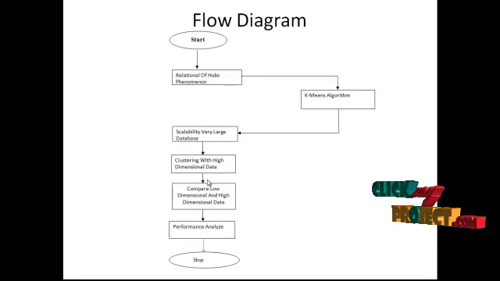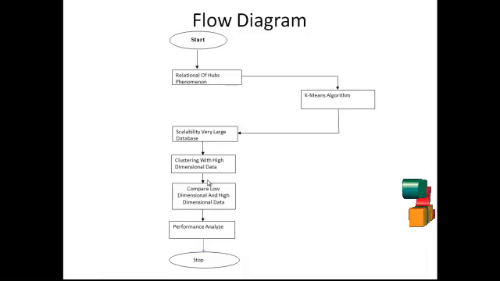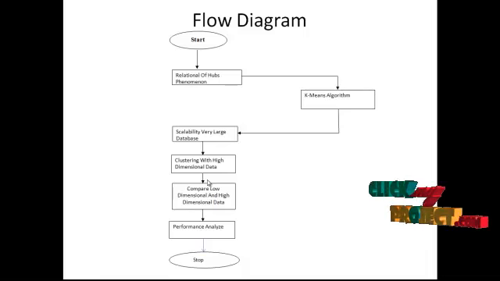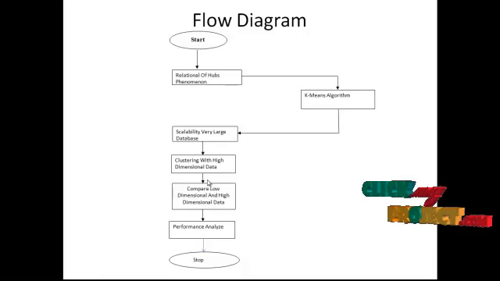Let us see our project flow diagram. We start the process. The next process is the relation of hubs. There exist many data points having low hubness scores, making them bad candidates for cluster centers. Such points will have a low probability of being selected.